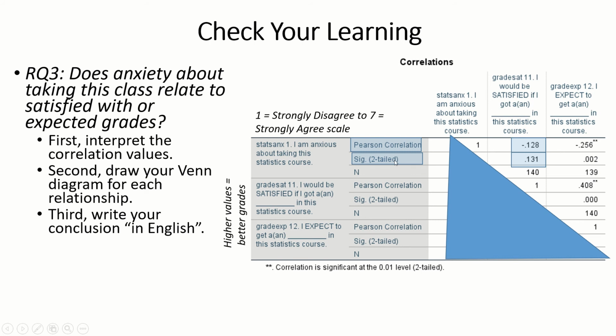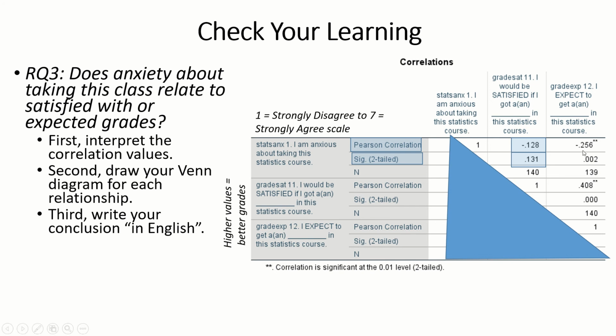So remember, the p-value here is assessing whether this correlation value is significantly different from 0. Is this correlation value far away enough from 0 to suggest a true and real relationship here? And the answer is no. We are not confident enough. So again, we're going to treat this correlation value as essentially being 0.